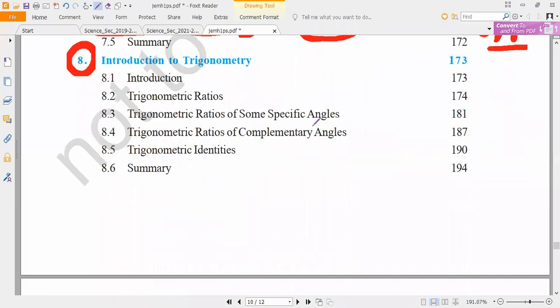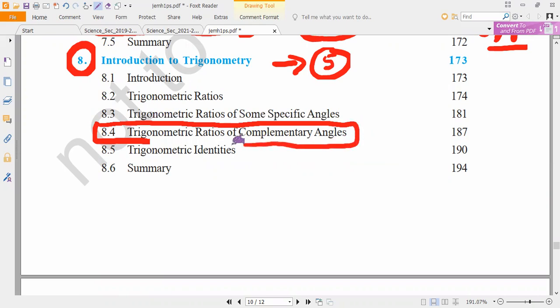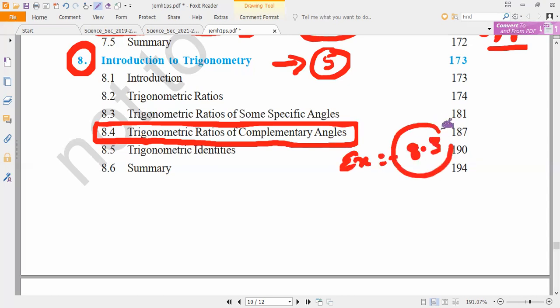Now, introduction to trigonometry. The number of marks that will come is 5 marks. How many marks? 5 marks. Now in that, the deleted portion is 8.4, trigonometric ratios of complementary angles. In that, exercise 8.3 is fully deleted. Please mark it. Exercise 8.3 is fully deleted.